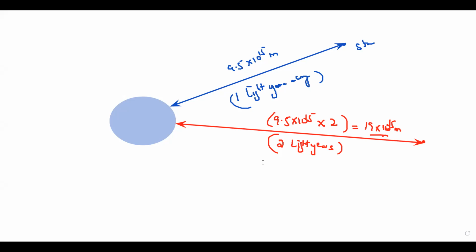So after the sun, a light year is the distance traveled by light in 1 year, not by a person, because people cannot travel close to the speed of light. It's the distance traveled by light in 1 year.